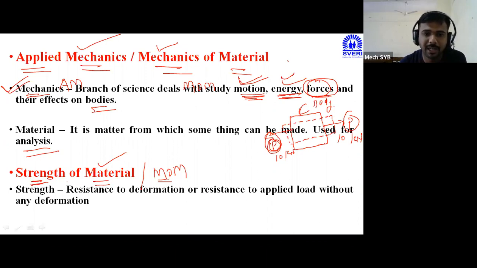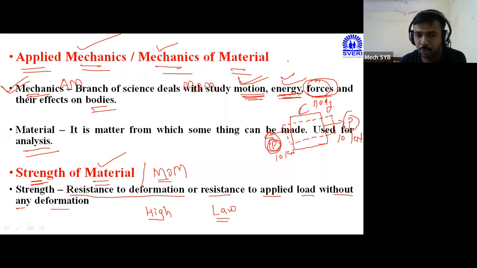So what is meant by the strength? I have written here: resistance to the deformation or resistance to applied load without any deformation. Understand the first definition only. Resistance to deformation means what exactly happening there? When I can say that the strength of material is high, when I can say that the strength of material is low. For example, high and low. These two words are very important to understand the basic definition of strength.